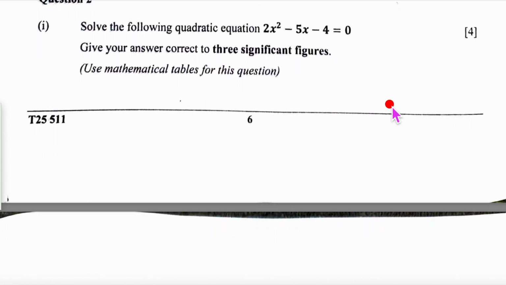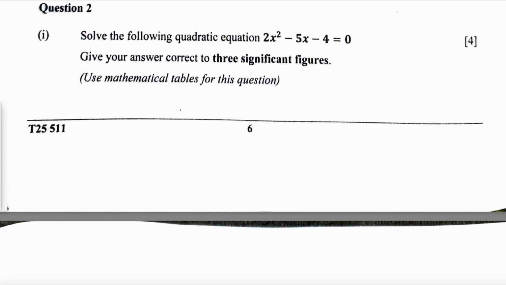Now this is a 4-mark question, so you will have to show the working very correctly. We have your A equal to 2, B equal to minus 5, and C is equal to minus 4. We have to solve this. So we have 4 2's 8. There are no factors that will give you the split term here.